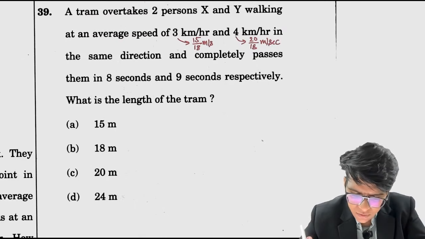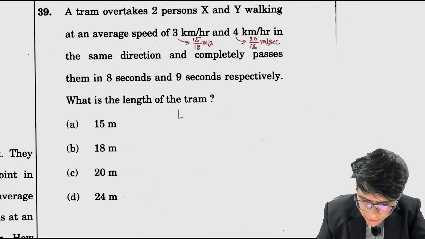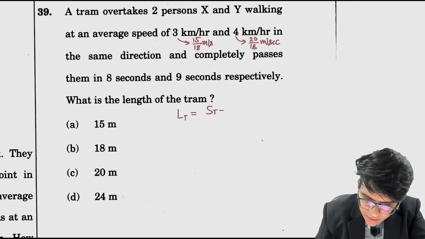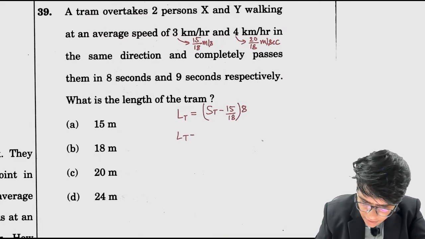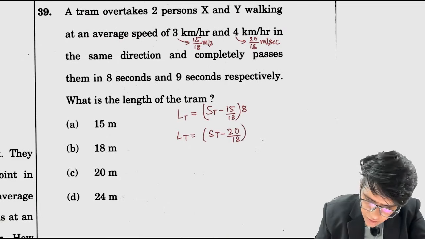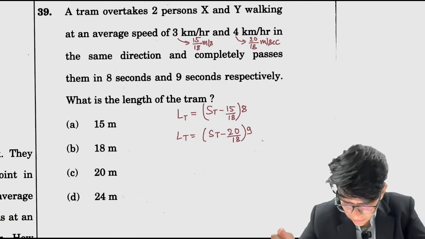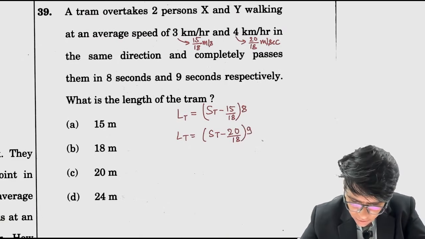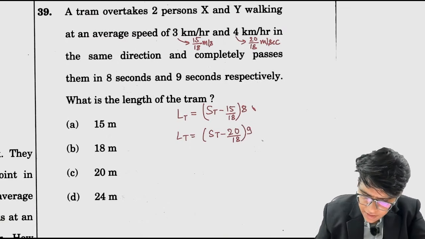A train overtakes two persons X and Y at an average speed of this in the same direction, completely passes them in 8 seconds and 9 seconds. So basically length of train क्या होता है, speed of train minus this men, तो 15/18 into पहले 8 सेकेंड में, length of train equals to speed of train minus 20 by 18 into 9. Okay, so what is the length of train? L of t निकालना है पहले.